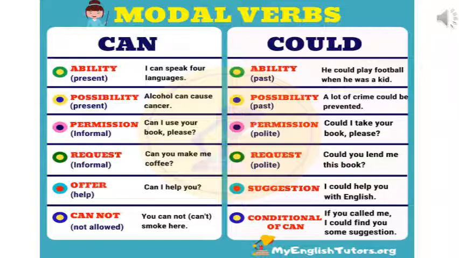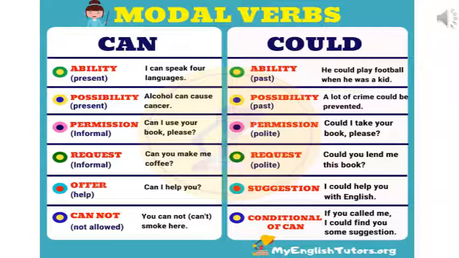Third one, permission. Can I use your book please? Now in an informal way we can ask, can I use your book please? But in formal, my suggestion would be try to avoid can. Whenever there is a permission, we usually use may. May I use your book please would be a better option.